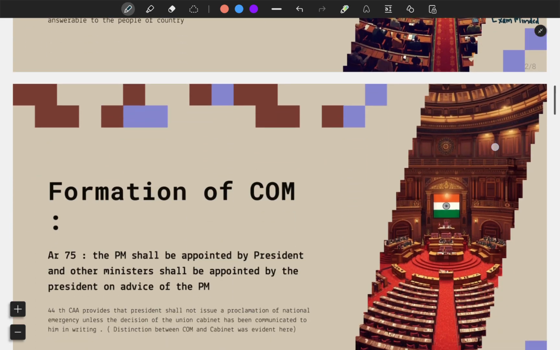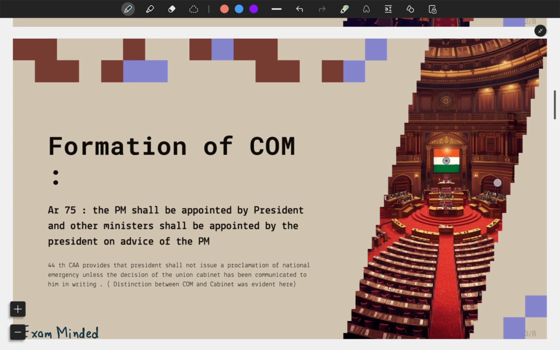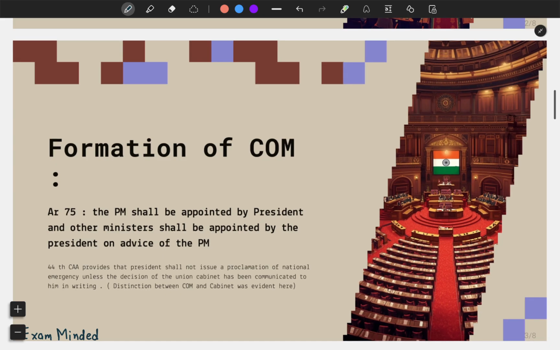Moving forward with formation of Council of Ministers. Before that, let us understand who comprises of these Council of Ministers. Who are these people? Who are the Council of Ministers? Before understanding Council of Ministers, let us understand who ministers are. So there is Article 75 which states that Prime Minister shall be appointed by the President and other ministers shall be appointed by the President on the advice of Prime Minister.